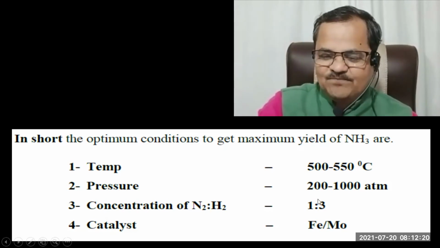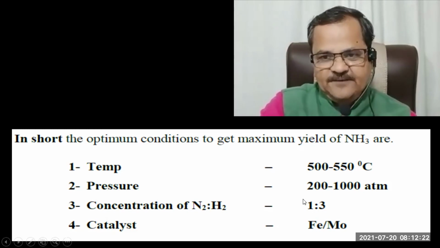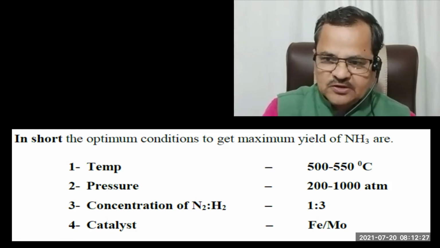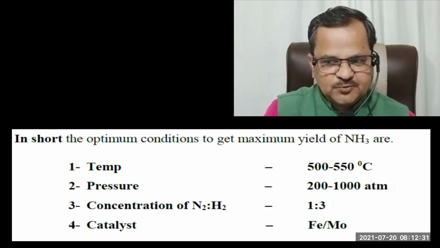Okay. So in this way, we complete the physicochemical principles involved in the manufacture of ammonia by Haber's process.